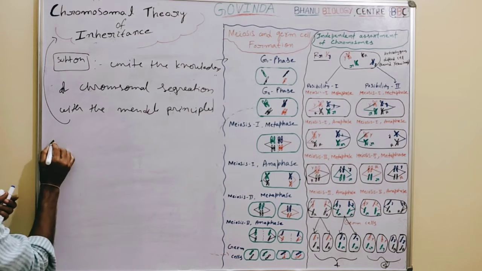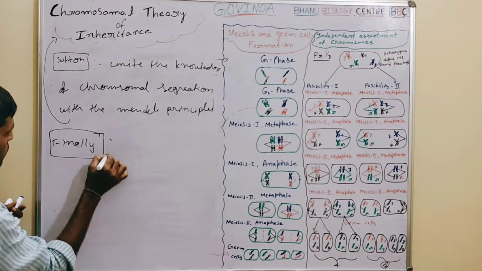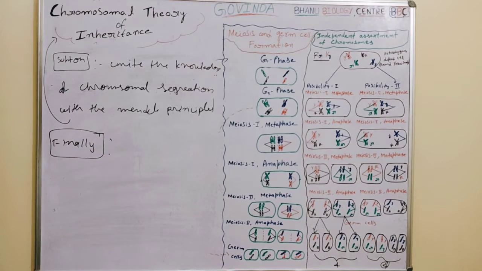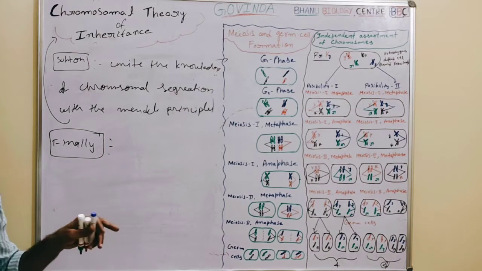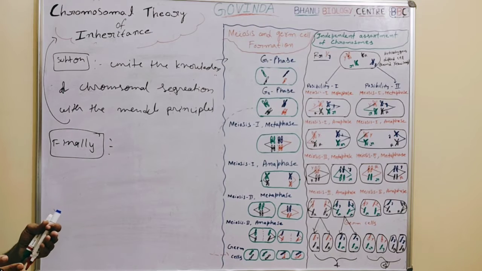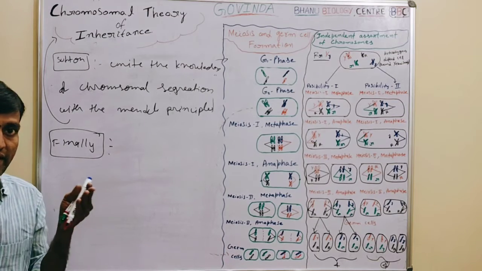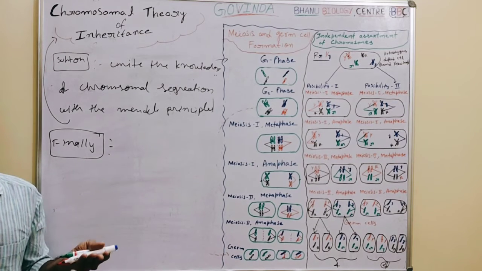So finally, what these two persons, Sutton and Boveri, said: the pairing and separation of chromosomes leads to the segregation of factors, right?